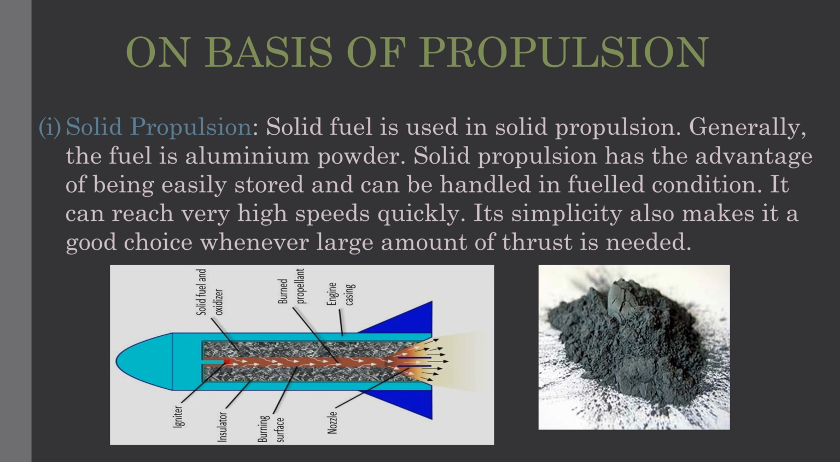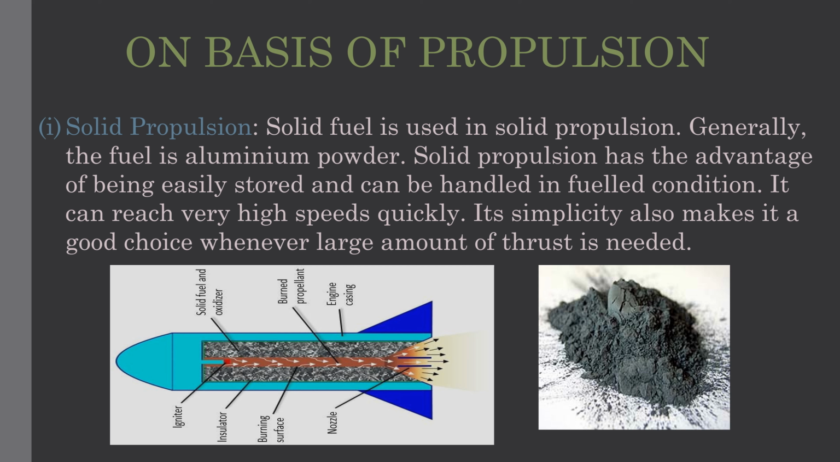Next one is on the basis of propulsion. Propulsion means how missile propels, or what is the fuel used in the missile. So on this we have solid propulsion, liquid propulsion, hybrid propulsion, ramjet, scramjet, and cryogenic. We are going to see solid propulsion first. Solid fuel is used in solid propulsion. Generally the fuel is aluminum powder.